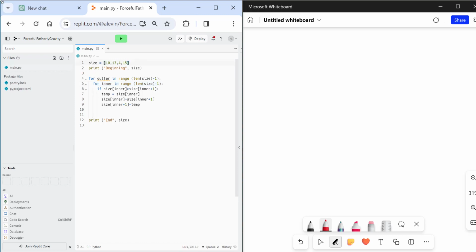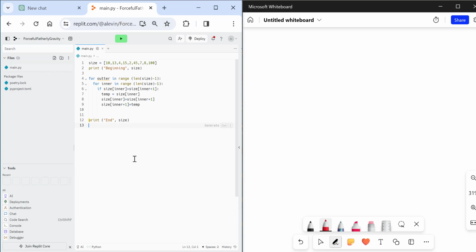This is the same code every time. It doesn't matter how many numbers you've got in an array. You can have loads and loads. You can have thousands of numbers. This would be the same code every single time. The algorithm is the same for this bubble sort. Yes, it's inefficient, but it's the same.